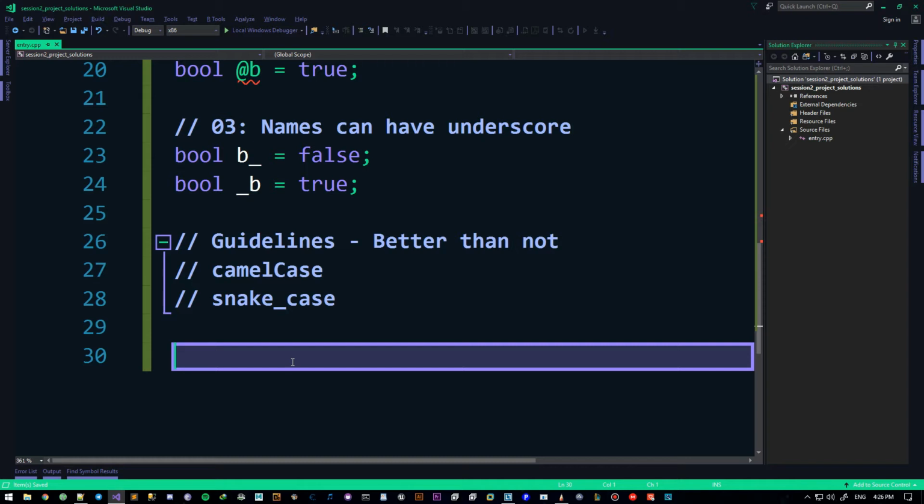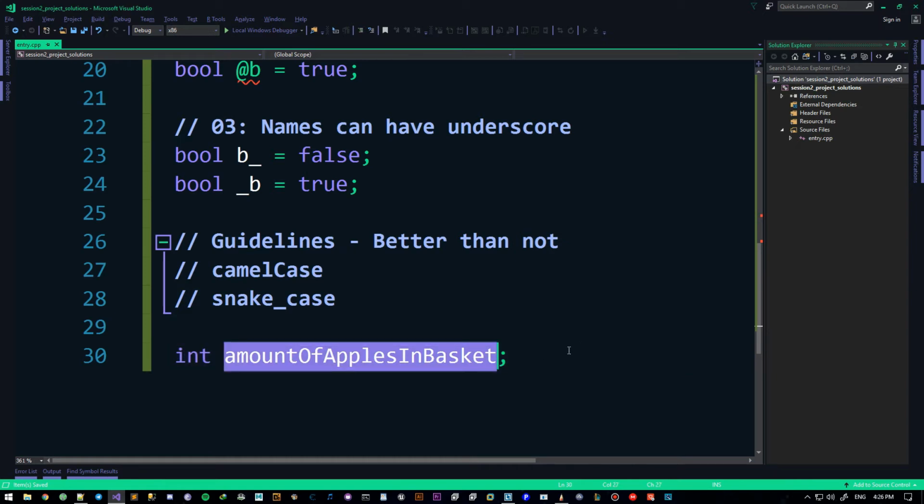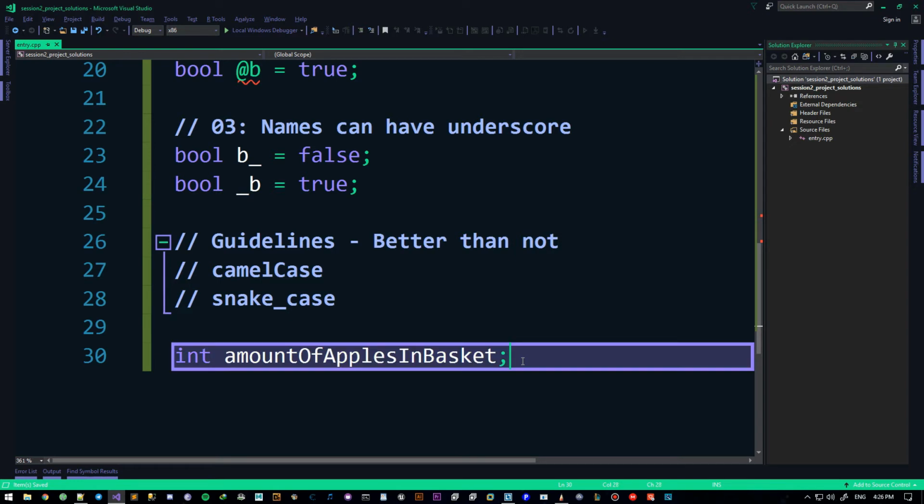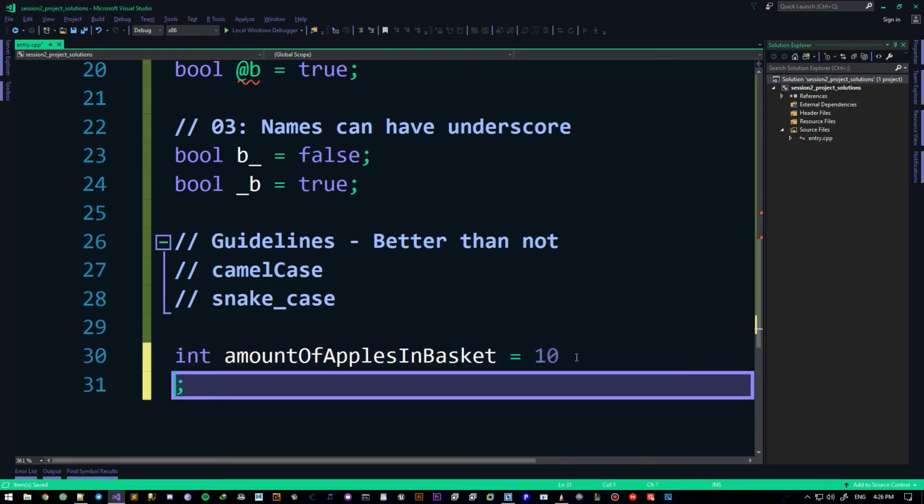So I can say int enemiesLeft, or I don't know, amountOfApplesInBasket, or something like that. Now this is a bad example because it's huge. This name is just terrible, but sometimes you just have to. So amountOfApplesInBasket is like 10. All right, I'm using camel case.